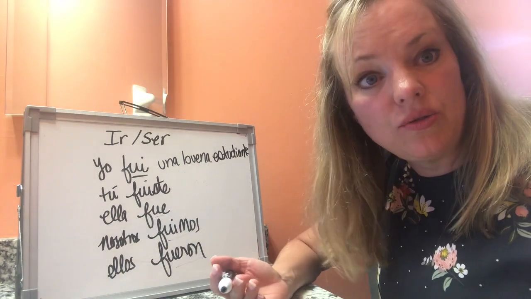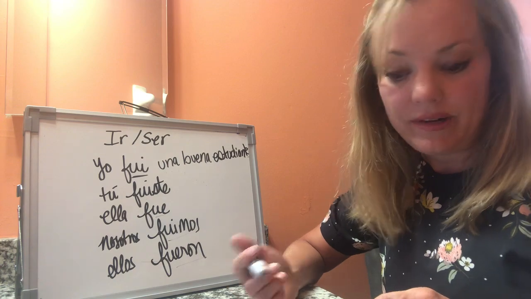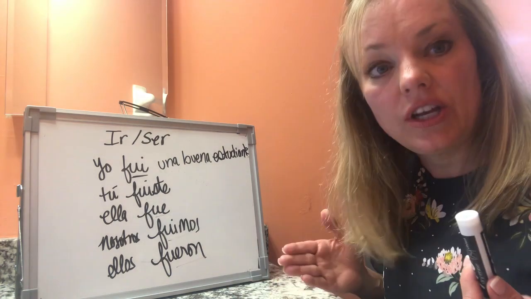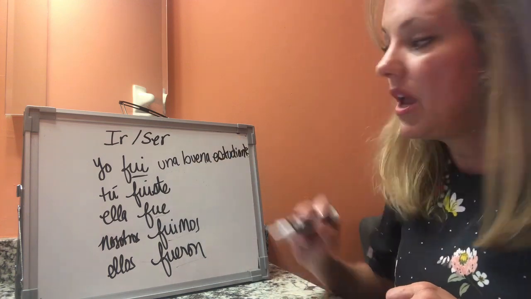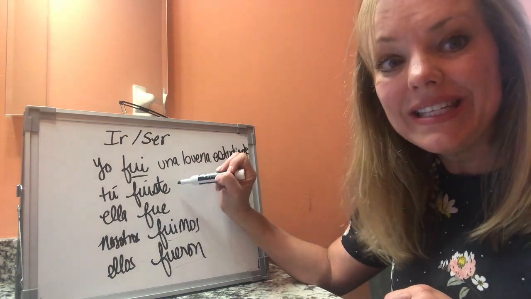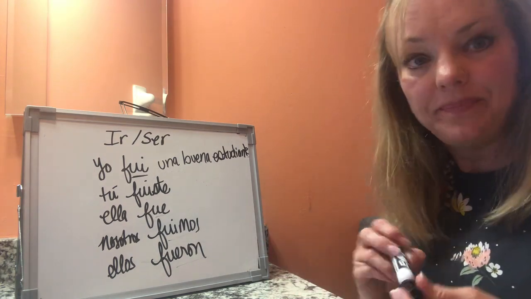Fui una buena estudiante would be I was a good student. Okay? So you just have to look at your context. And then you just got to memorize these forms. Okay? Fui, fuiste, fue, fuimos, fueron. Okay?